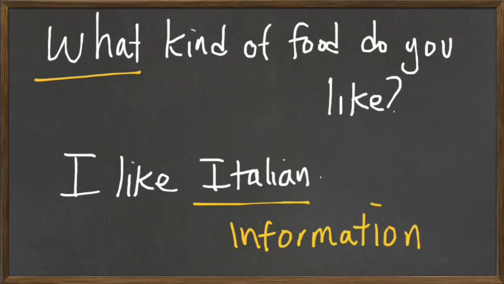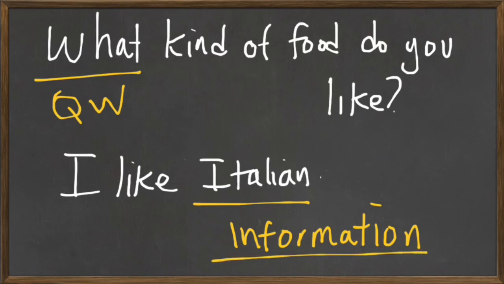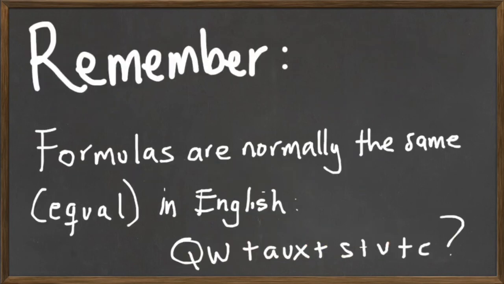And they also require a question word. For example, what kind of food do you like? I like Italian. Italian is our information.